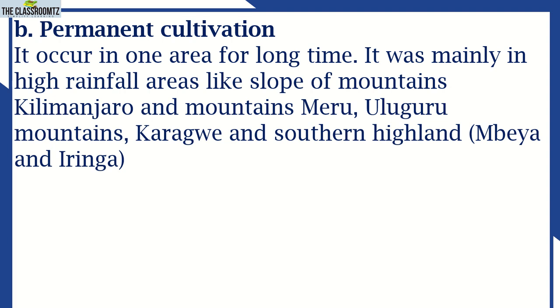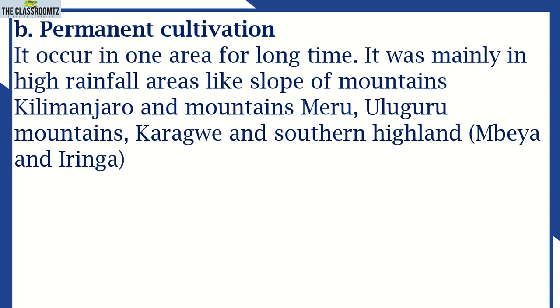These areas, even up to date, before intensive climatic change, were high rainfall areas. They got rain through the year. Because they got enough rainfall, it was easy for them to settle at one place and do permanent cultivation.